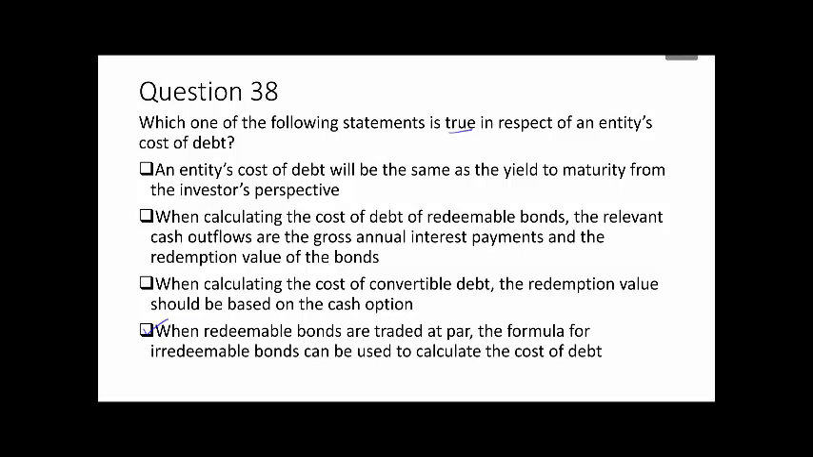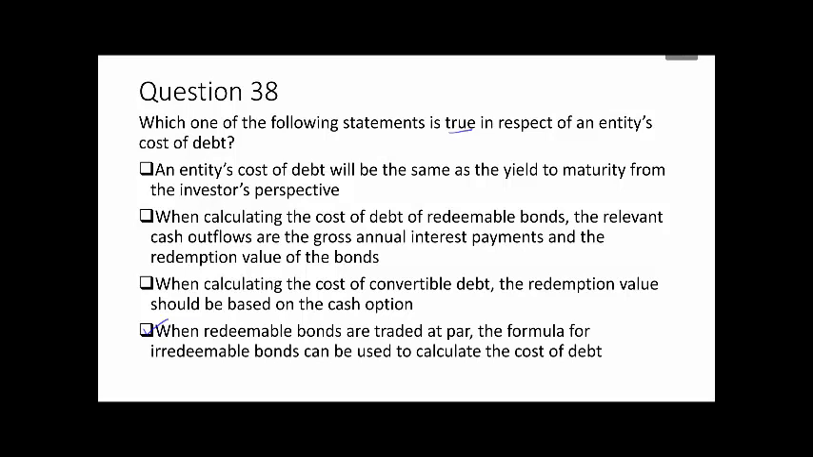If we look at the other three statements to see why they would be false, the first is that an entity's cost of debt will be the same as the yield to maturity from the investor's perspective. The cost to the entity would be net of any tax deduction that they're entitled to take, whereas the yield to maturity that we look at is calculated based on the gross, the full interest figures, ignoring any tax implications.